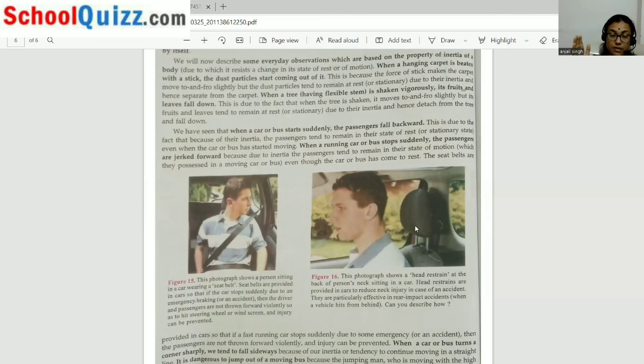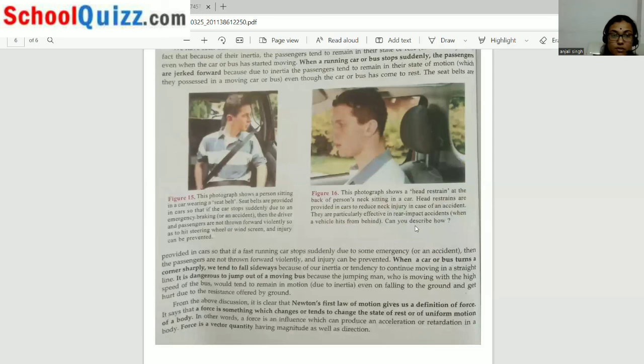Please keep in mind, we move forward when the vehicle stops suddenly, and we move backward when the vehicle starts. Clear?